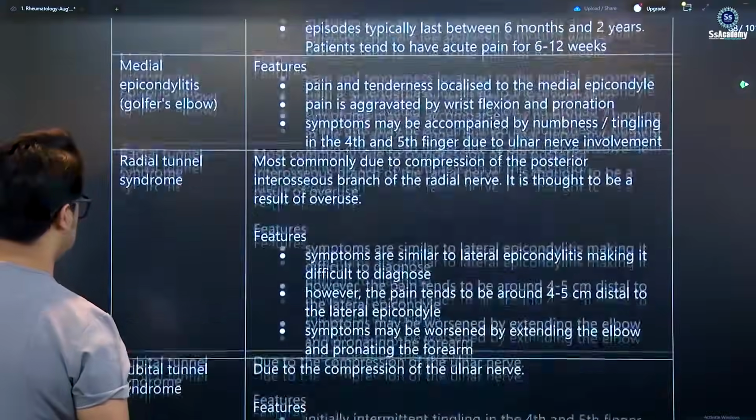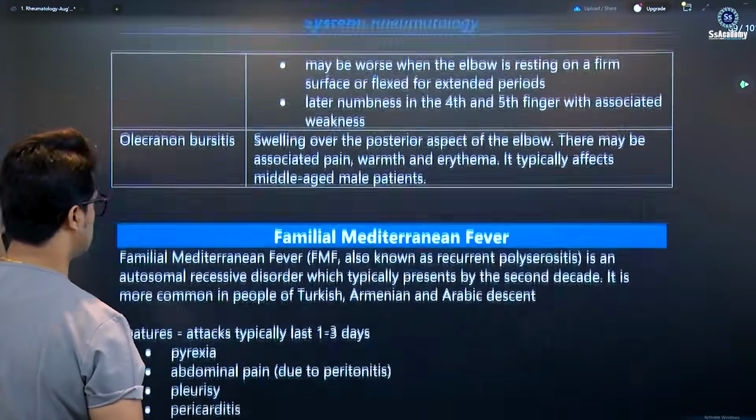Elbow pain is a less than one-star topic, not very important. Just go through the questions he's focusing on here.